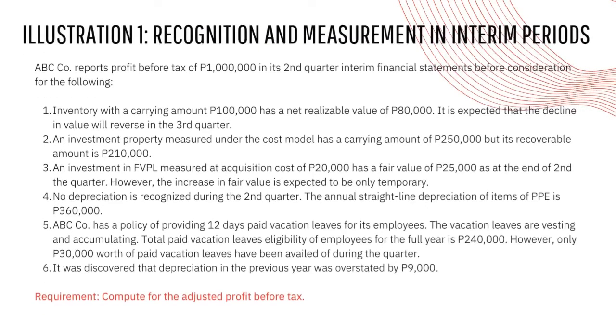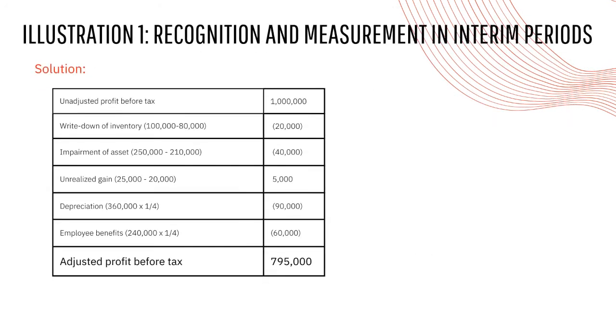For the illustration 1, recognition and measurement in interim periods. ABC Corporation reports profit before tax of 1 million in its second quarter interim financial statements before consideration for the following. So, ang requirement ay compute for the adjusted profit before tax. For the solution, we have the adjusted profit before tax na 1 million.